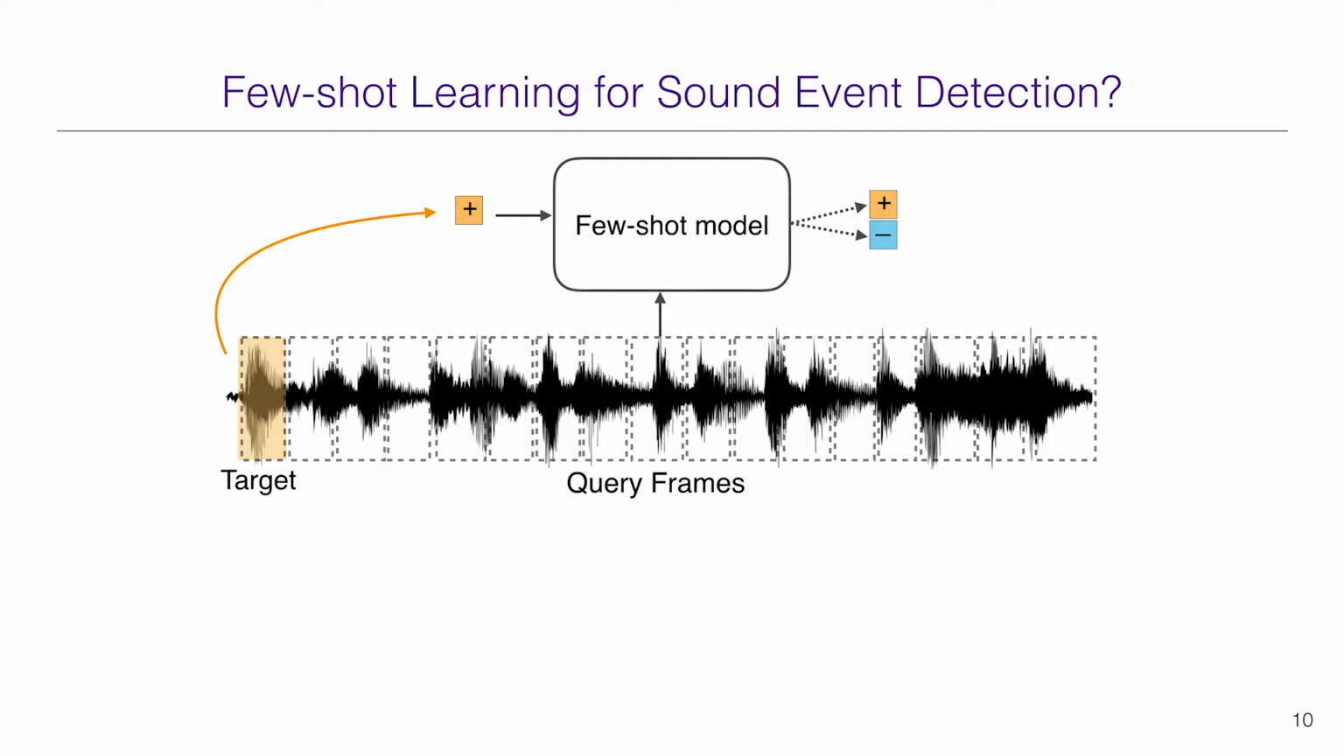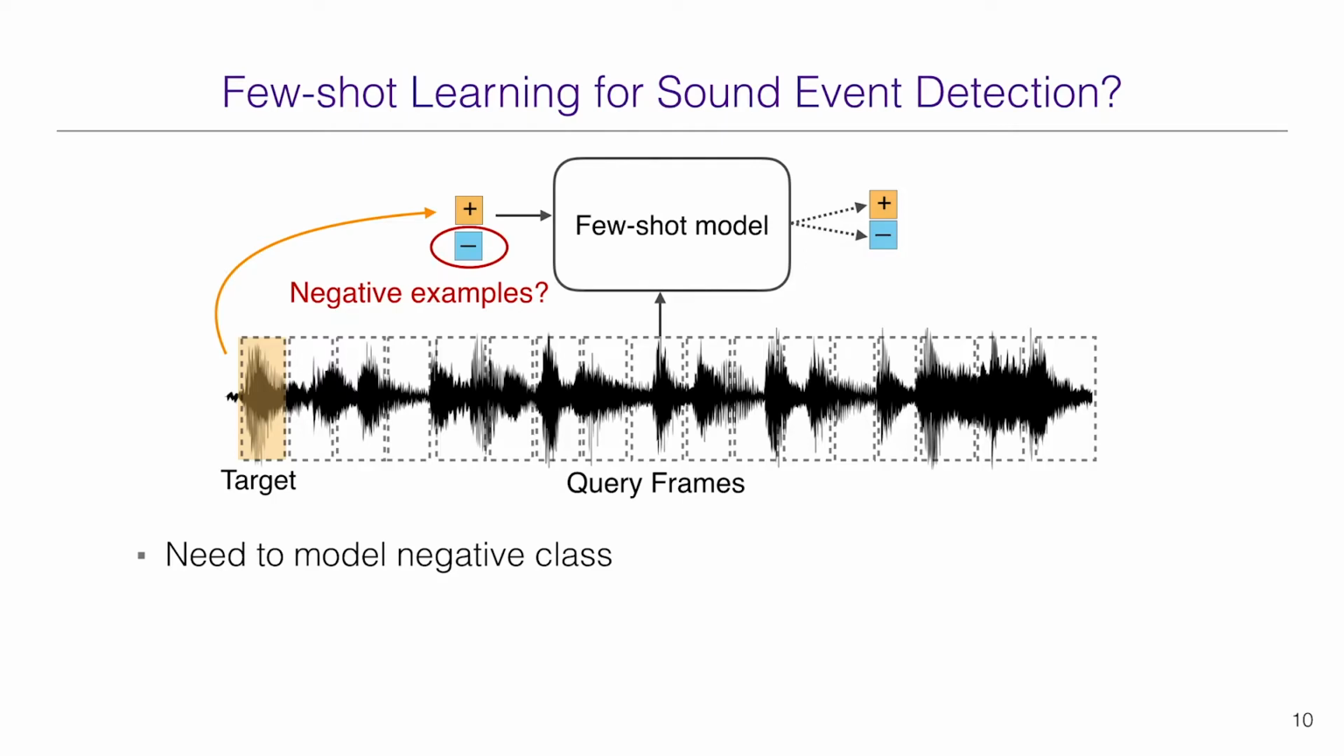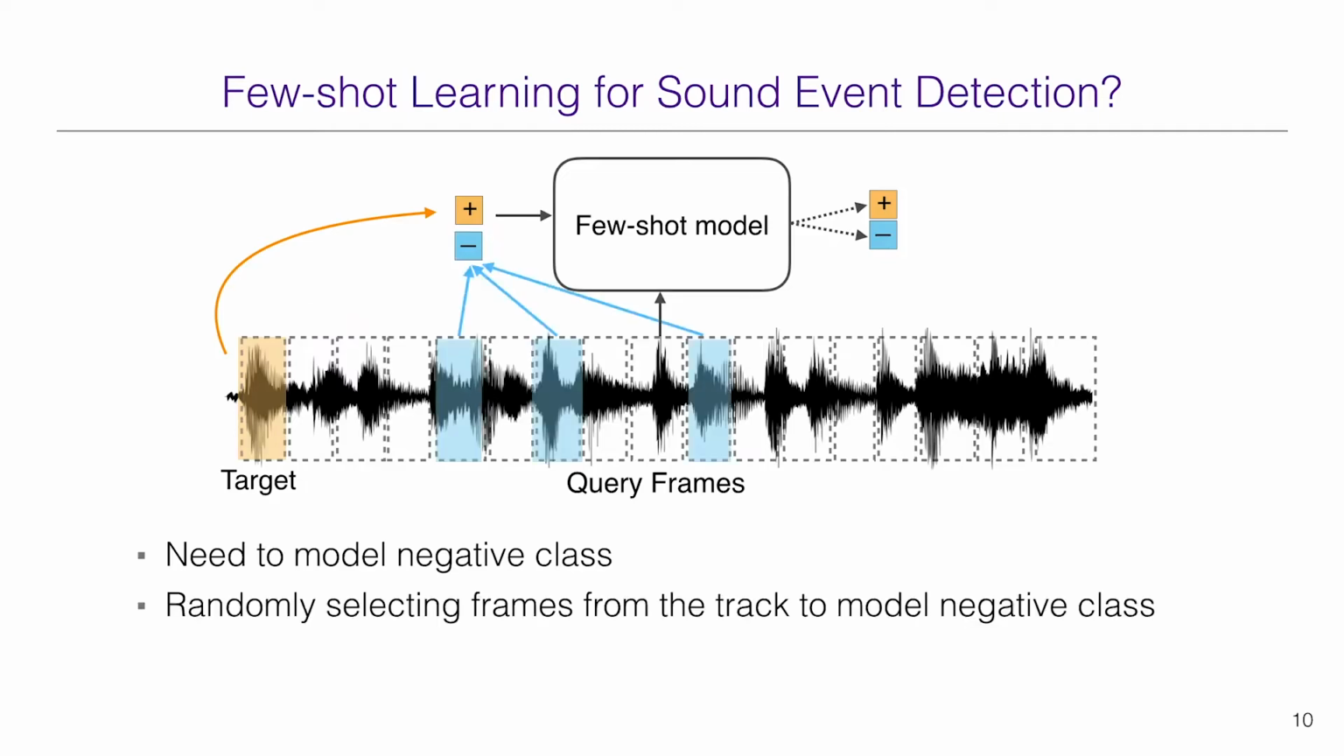Since the few-shot model does closed-set labeling, we view this detection problem as binary classification, where the negative class represents all non-target sounds. But how do we construct the support set for the negative class? From the human effort point of view, we don't want to ask for additional labels. So we come up with a strategy to get negative examples by randomly selecting frames from the track, with the